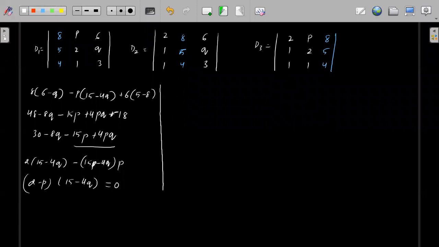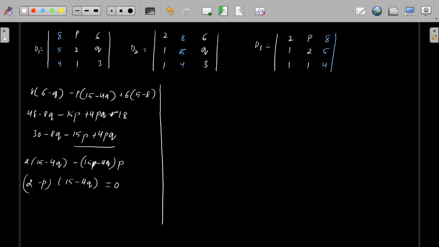Sorry, first, for no solution, just wait. For no solution, any one of these D1, D2, D3 should not be equal to 0, right? So we will find for which values they are equal to 0, and then we will choose accordingly, because they will be dependent on P and Q. So see, this is (2 minus P) into (15 minus 4Q).